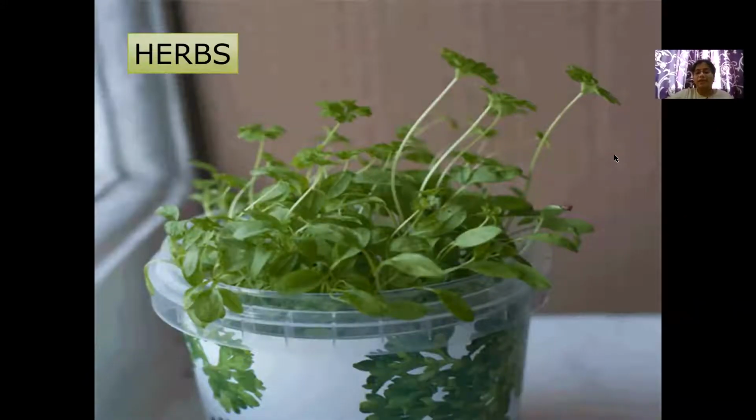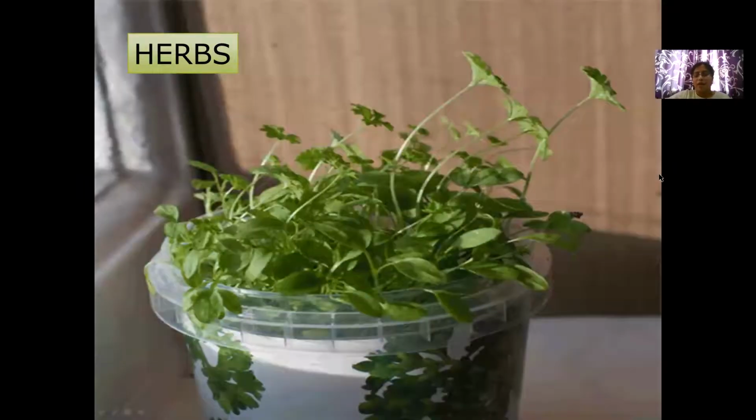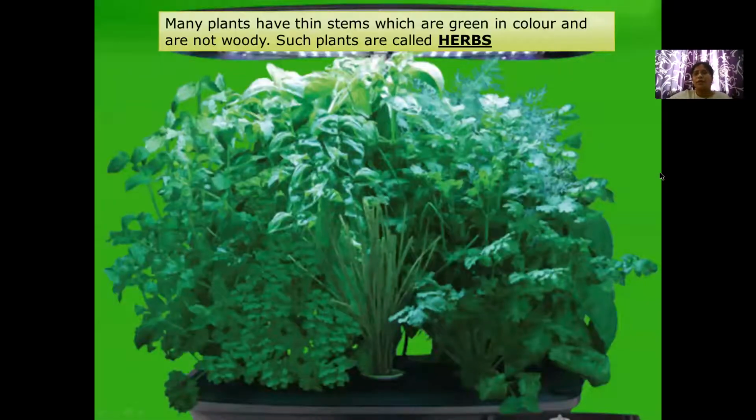Okay, the third category of plant, which is herbs. What are herbs? Herbs are those plants which have very thin stems, not woody, not like big trunks of the tree. Shrubs are having woody stems. We studied, right? Shrubs are having woody stems. They are not very strong like a trunk, but they still have a good strong stem to keep them straight.